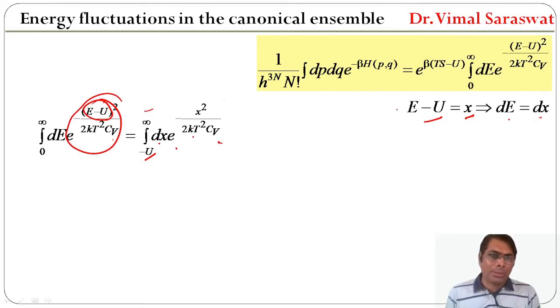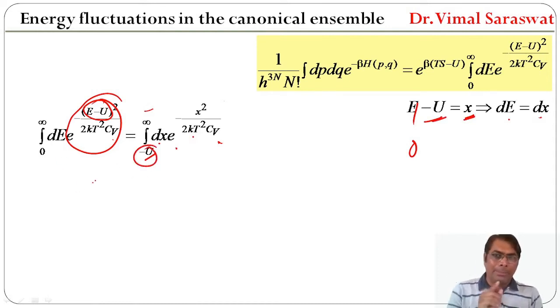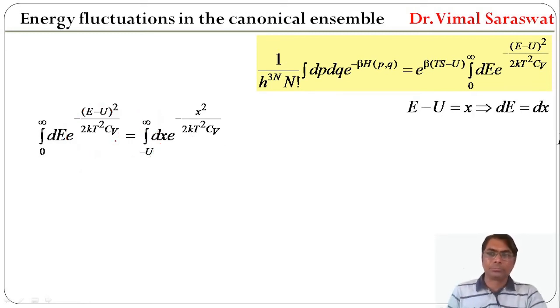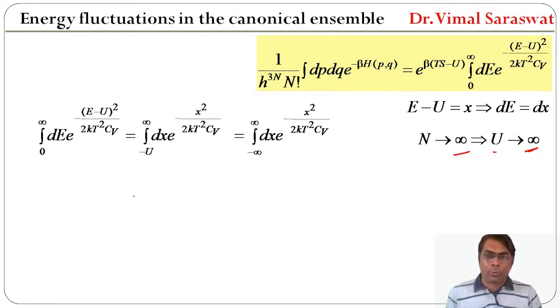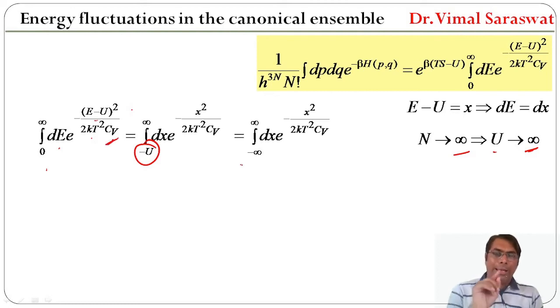If we put E equal to 0, then the limit of x is minus u, and if E equal to infinity, then the limit of x will be infinity. Since n tends to infinity, u tends to infinity, and therefore this limit will be minus infinity. So the integral from 0 to infinity of dE exponential of minus (E minus u) whole square upon 2kT square Cv is equal to the integral from minus infinity to plus infinity of dx exponential of minus x square upon 2kT square Cv.